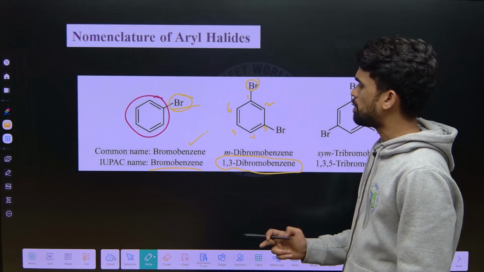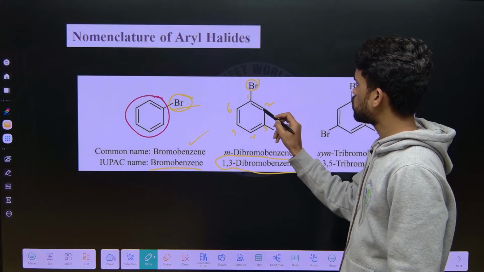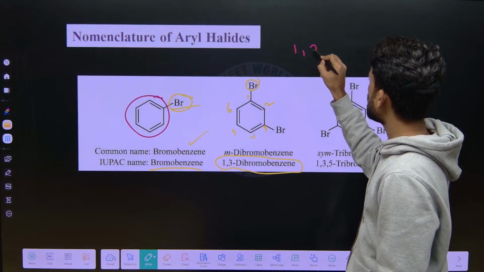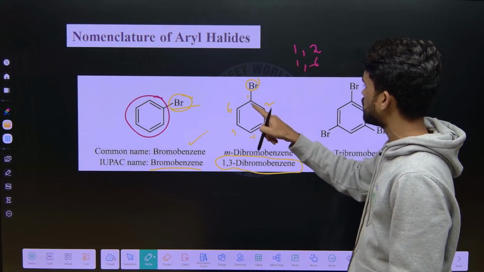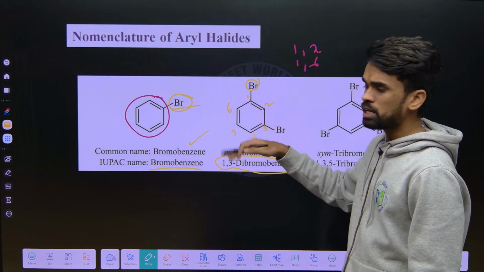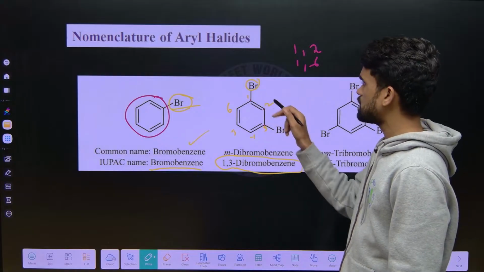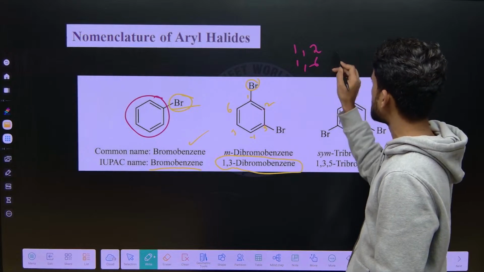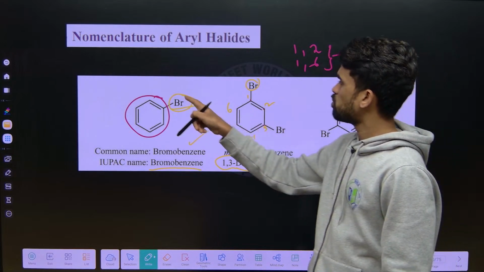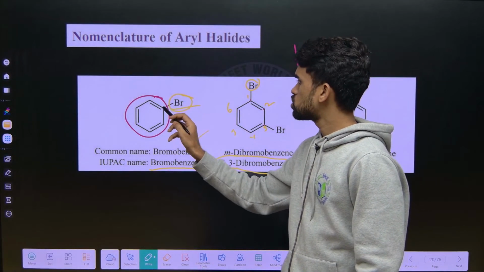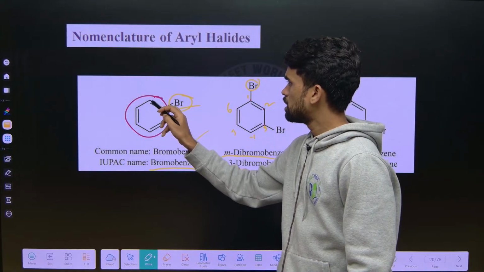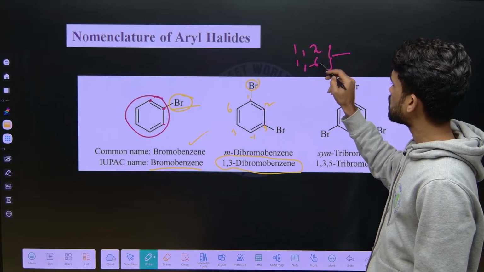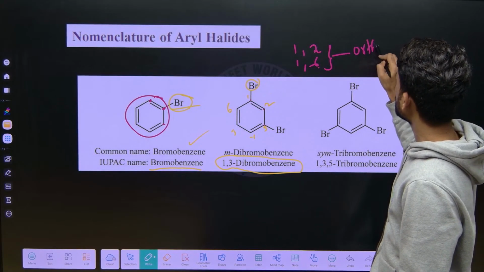When it comes to the common name, you can see the third position now. Just remember, all the positions are equivalent when there is no substituent. But when there is a substituent on the benzene ring, see, monobromination is there now. With respect to this bromine, this position and this position are equivalent. That is what I am saying. The 1,2 and 1,6 positions are called ortho positions.